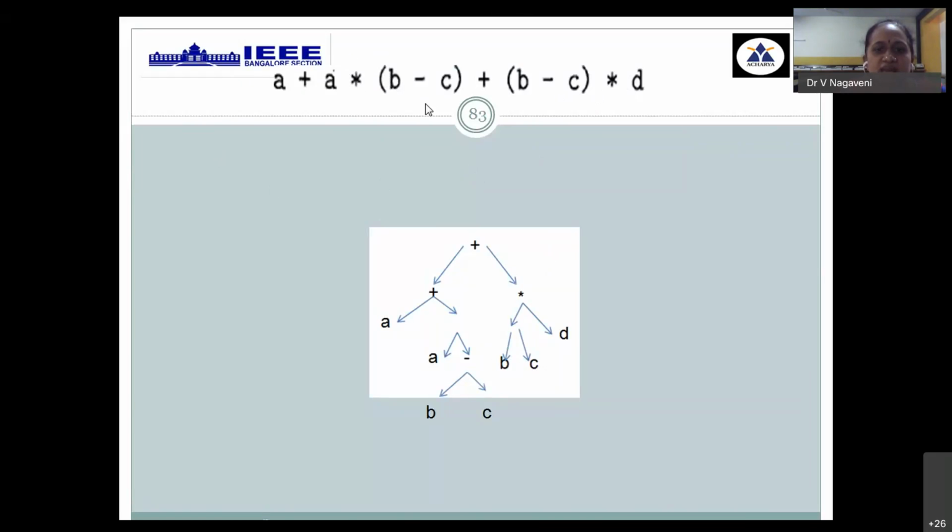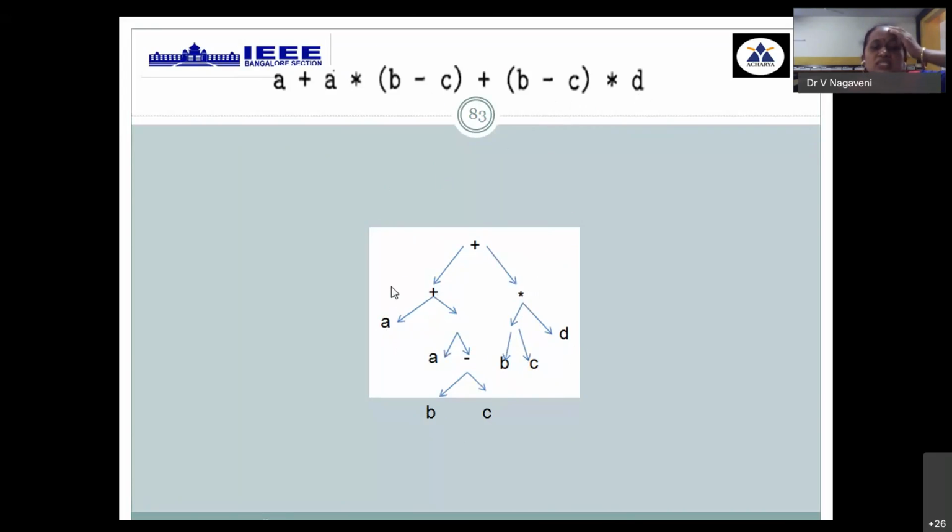In the left half, anything within braces has to be evaluated first, B minus C. Then that is given as an input to the star operator, then to the LHS variable, one more component A, and that result is given to plus, whose LHS component is A. Then again you go for B minus C. Again B minus C is created, then that is given to the star operator with RHS component D, then that RHS result will be available in this node. Then complete LHS and RHS is merged with the help of the middle operator plus.